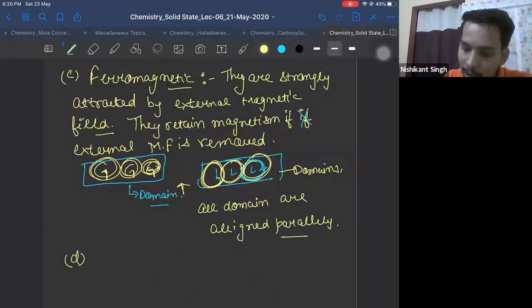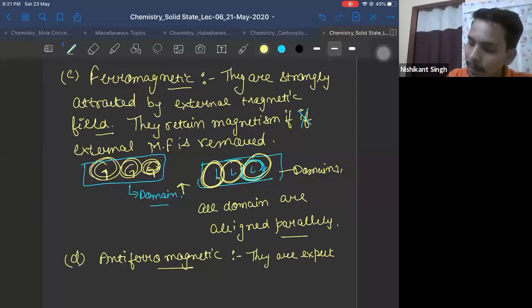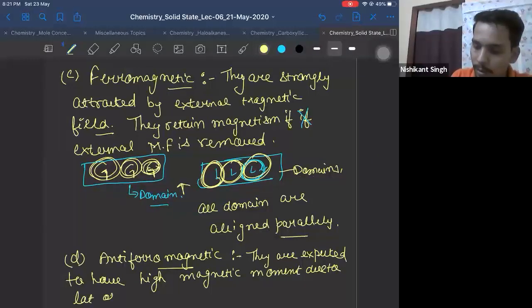that is antiferromagnetic. What is an antiferromagnetic substance? They contain a lot of unpaired electrons.